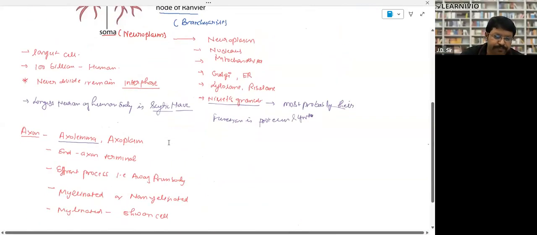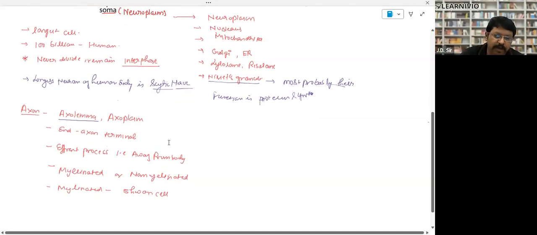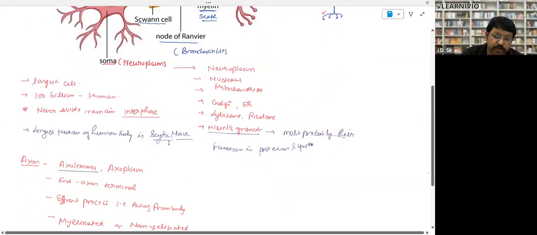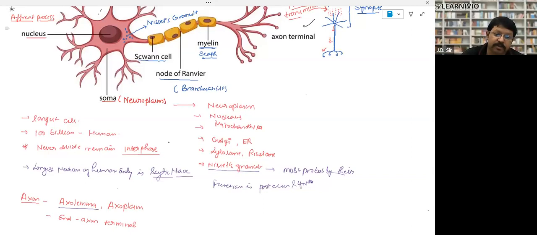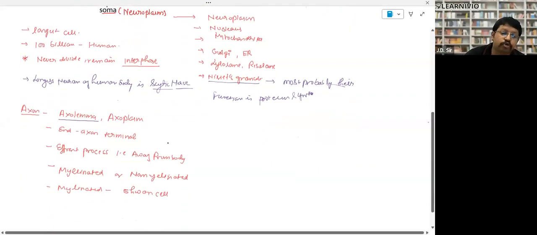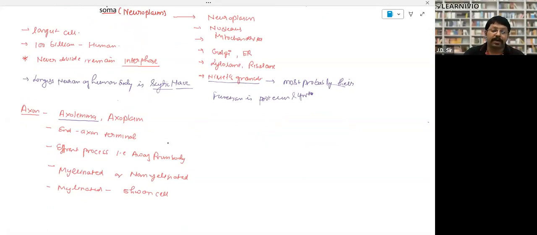Okay, so the axon has this one. Yes, one more thing. This central part, this thread-like structure, is called the axon, right? The axon is covered with a membrane called axolemma, right? So axolemma is a membrane which covers the axon, and the protoplasm found inside the axon is called axoplasm, right?